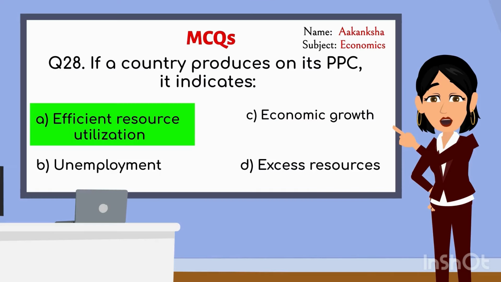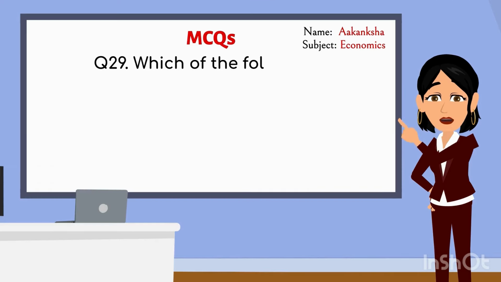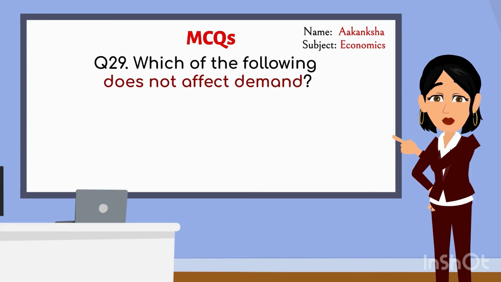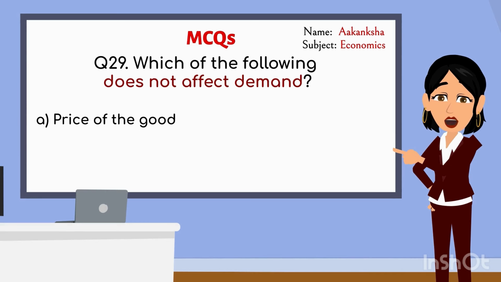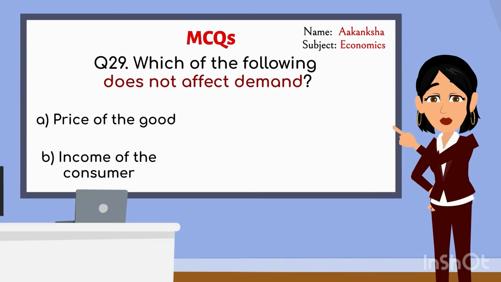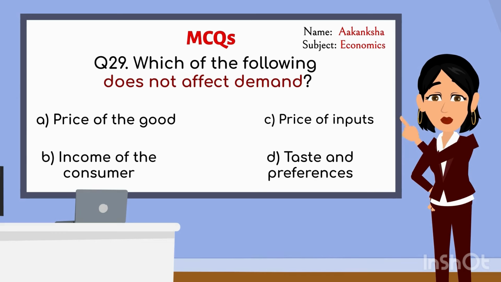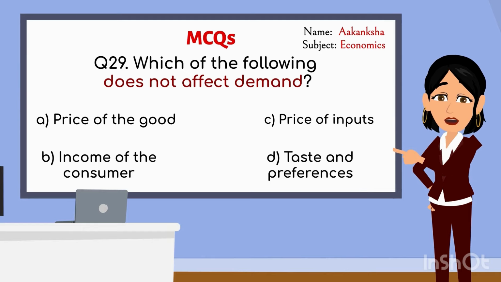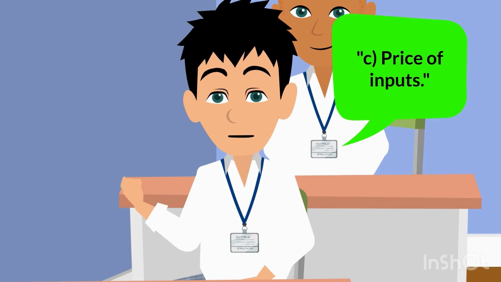Good. Here's the next question. Which of the following does not affect demand? A. Price of the good. B. Income of the consumer. C. Price of inputs. D. Taste and preferences. Ma'am, C.